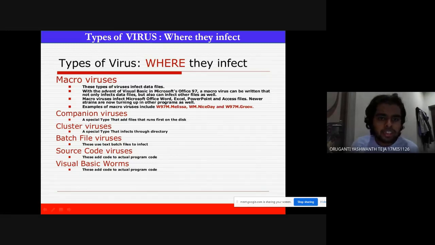Macro viruses can infect Microsoft Word, and then from Word it can jump to Excel and to PowerPoint, and access all those files. There are newer technologies for these macro viruses, and we must be very careful with them.